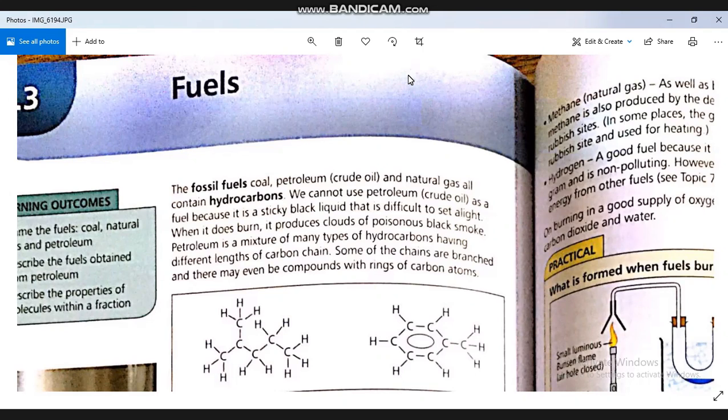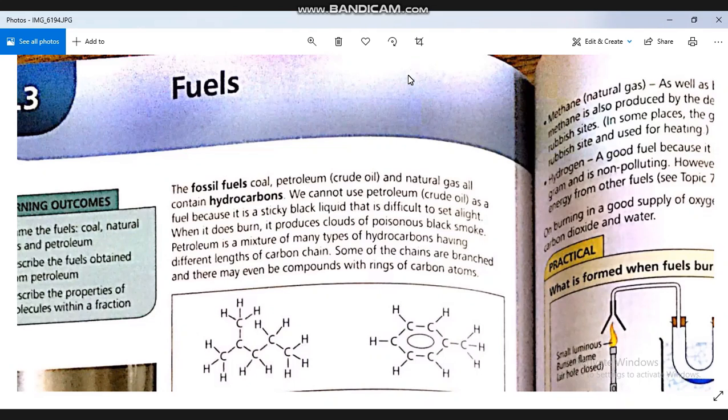Today we will talk about fuels. We said before that fuels are substances that can burn to give energy. Any substance that can burn to give energy is called a fuel.